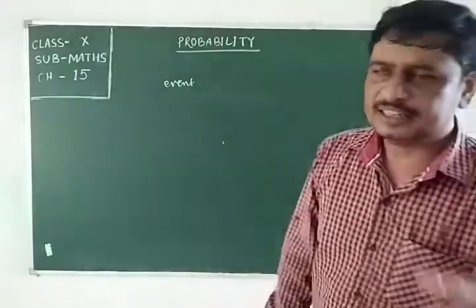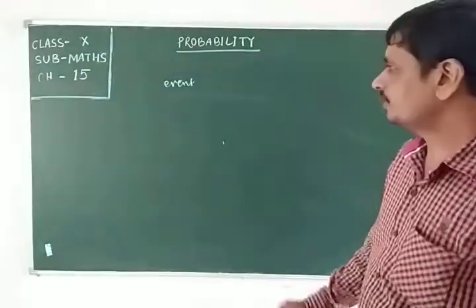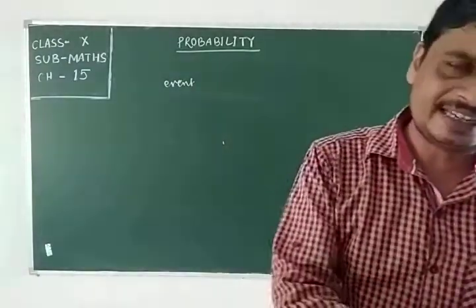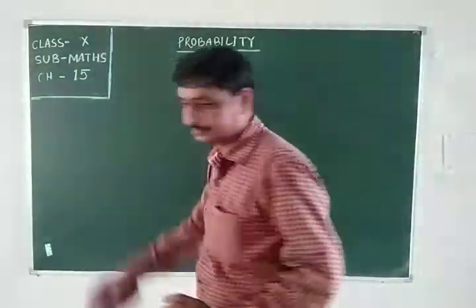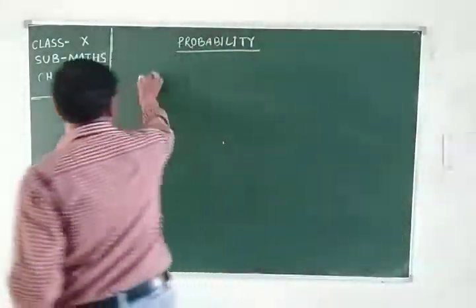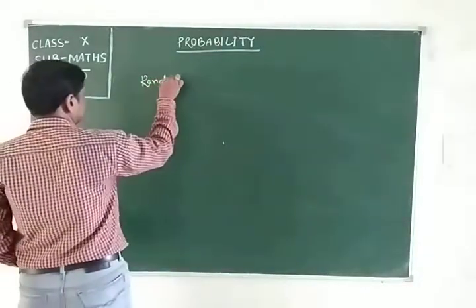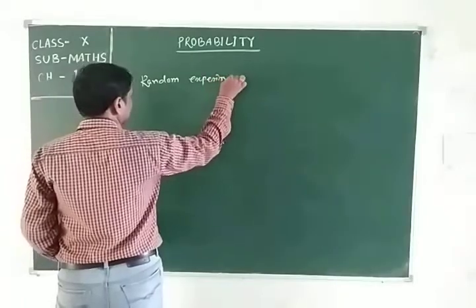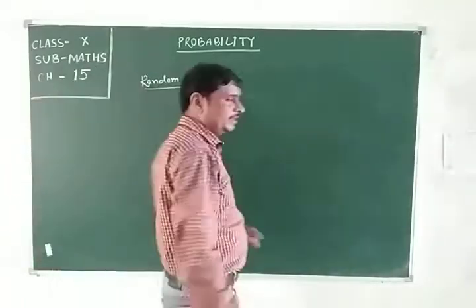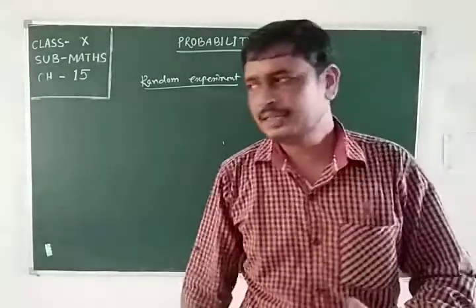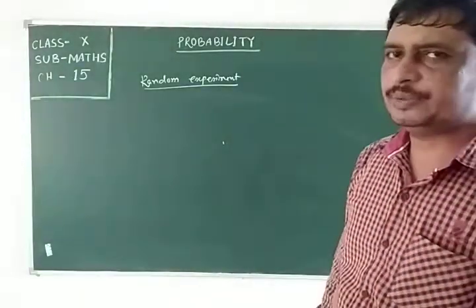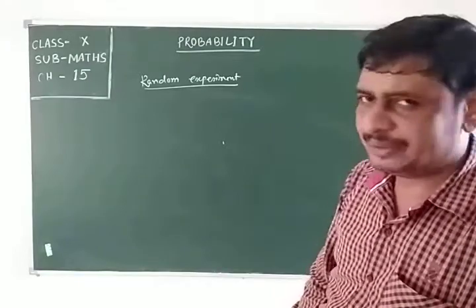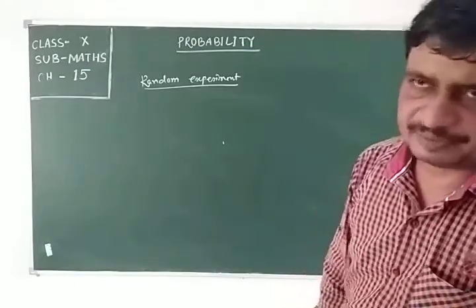If the experiment is random, then the events will be equally likely events. What is a random experiment? Random experiment means the experiment in which we can't predict the result in advance. Such type of experiment is called random experiment. Right?